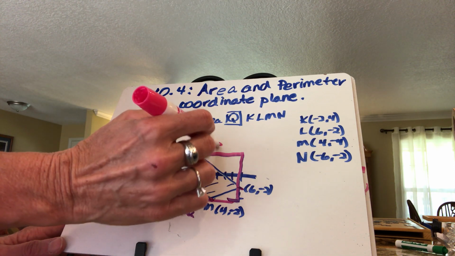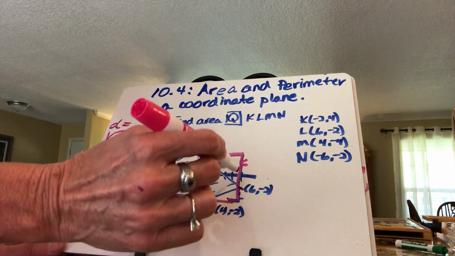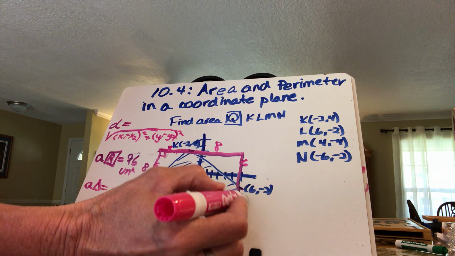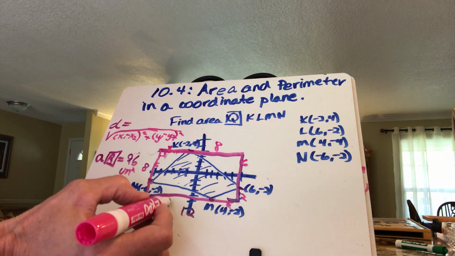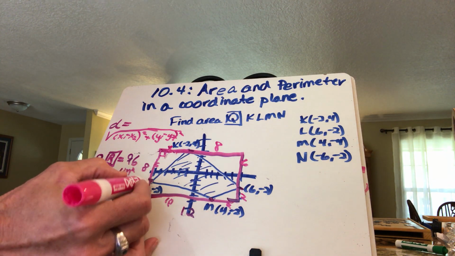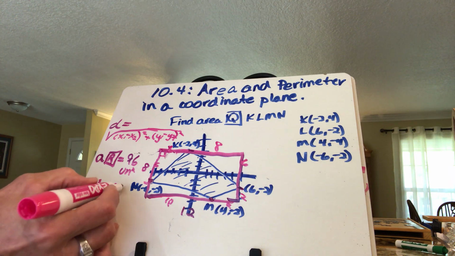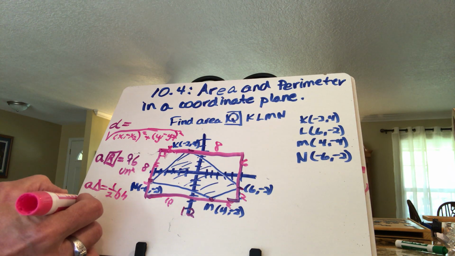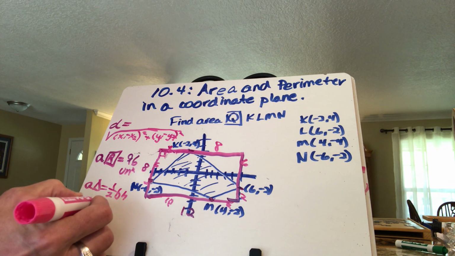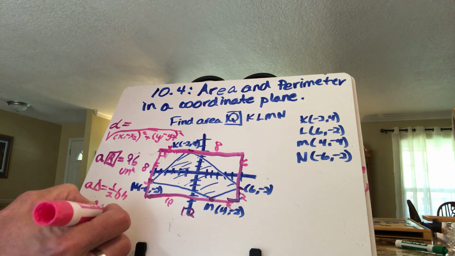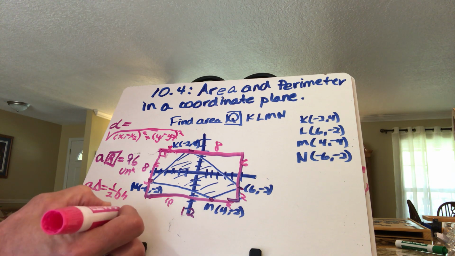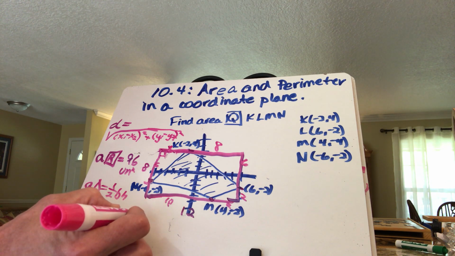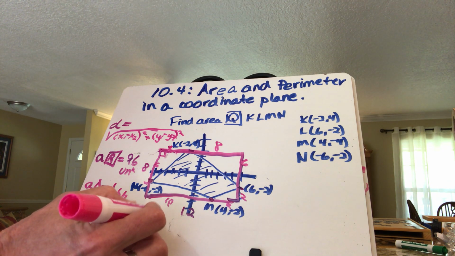And 8 by 6 here for my triangle, a 2 by 2 here, and a 10 by 2 down here. So I just use the 1/2 base times height for each one of those, and I find that my areas of my 4 triangles are 12 square units, 10 square units, 2 square units, and 24 square units.